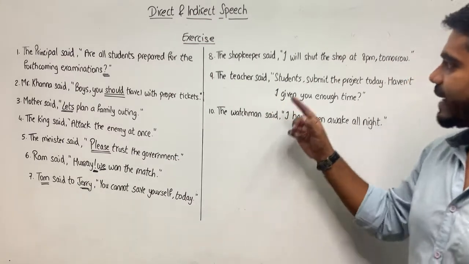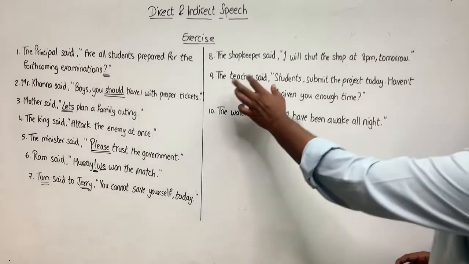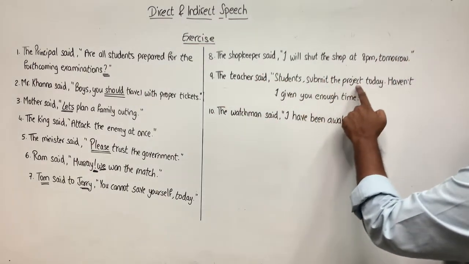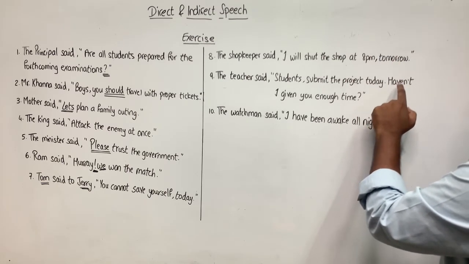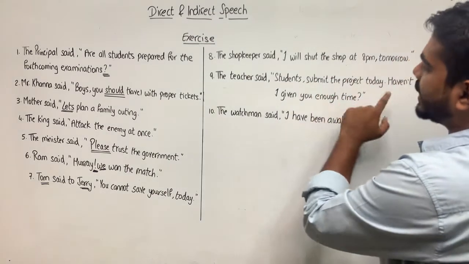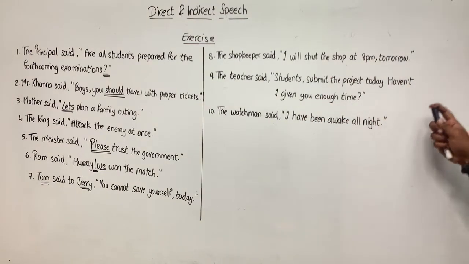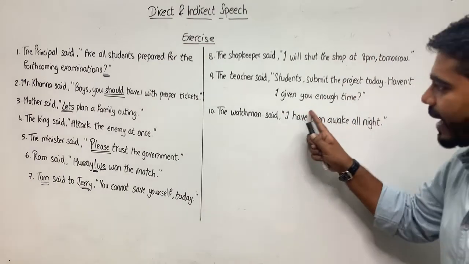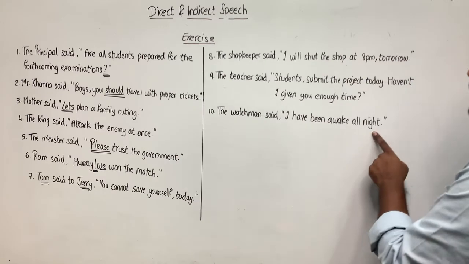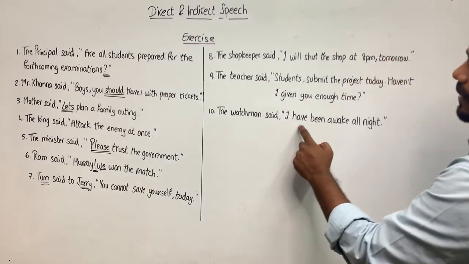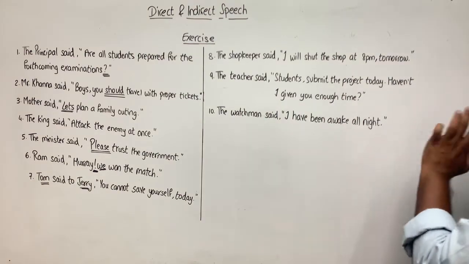9. The teacher said, students, submit the project today. Haven't I given you enough time? The teacher ordered the students to submit the project that day. Today becomes that day. And also asked, hadn't she given or hadn't he given them enough time? Or you can write, and also asked whether she or he hadn't given them enough time. 10. The watchman said, I have been awake all night. The watchman said that he had been awake all night.